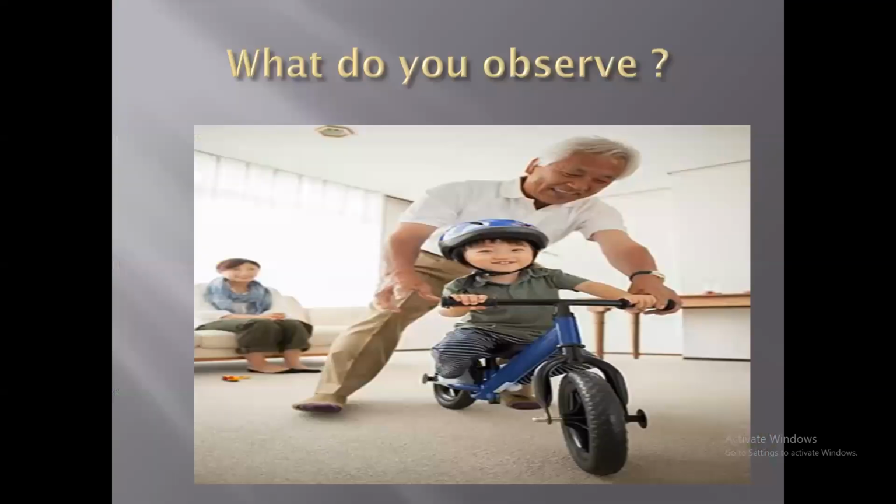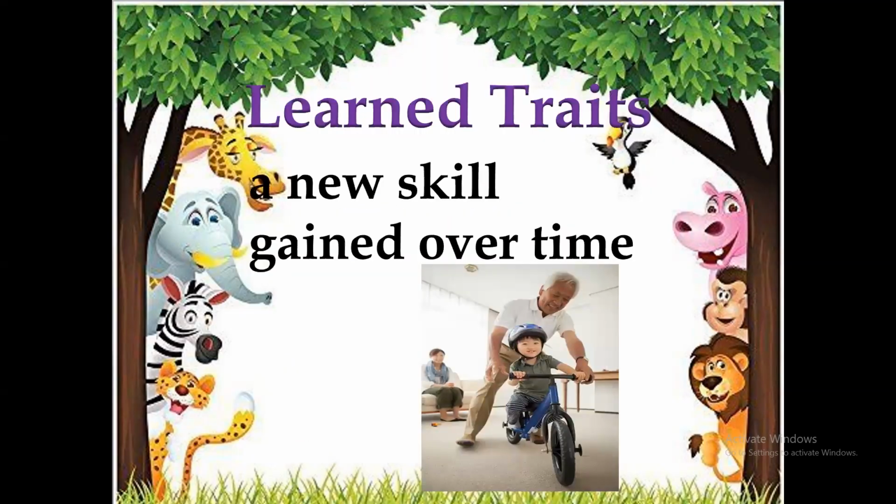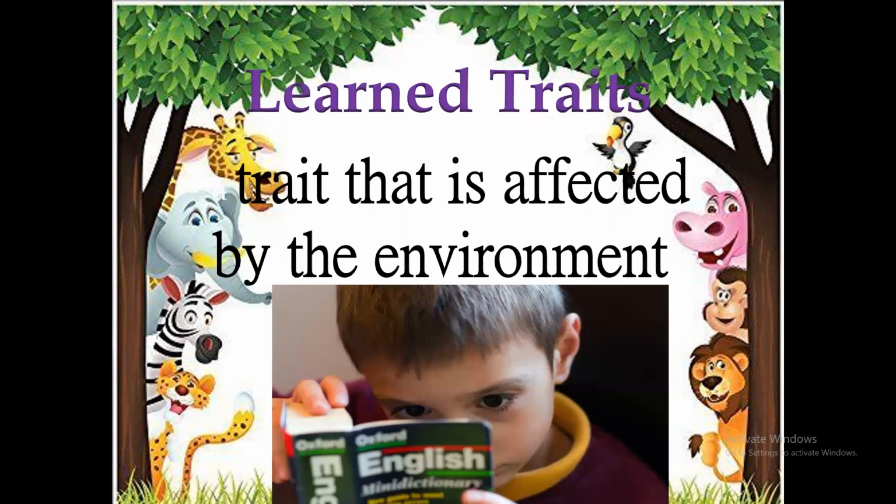The last one, learned traits. These are things the animals or humans learn from the parent, from friends, from the environment. So we can say it's a new skill gained over time, like sea animals doing tricks, or birds avoiding a butterfly. So learned traits are traits that are affected by the environment.